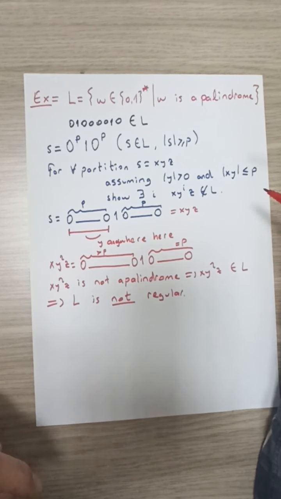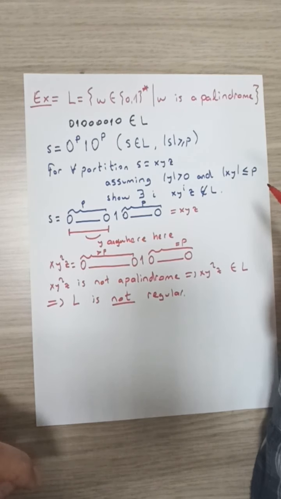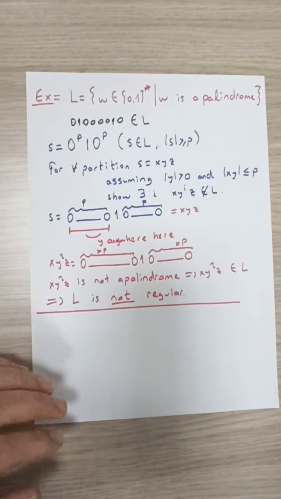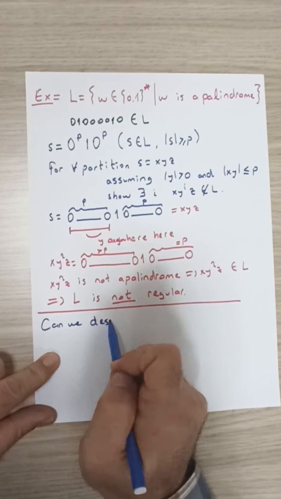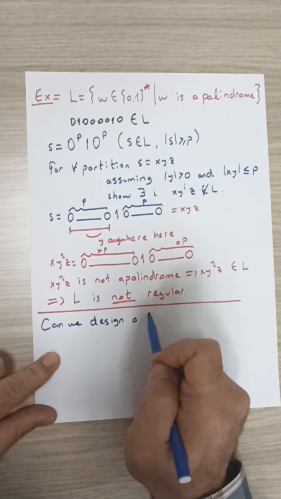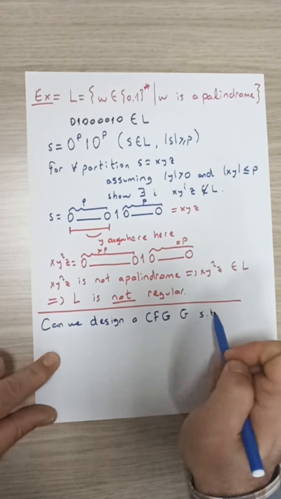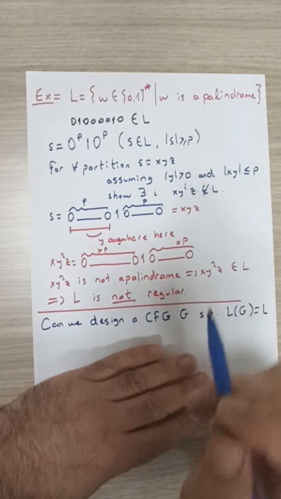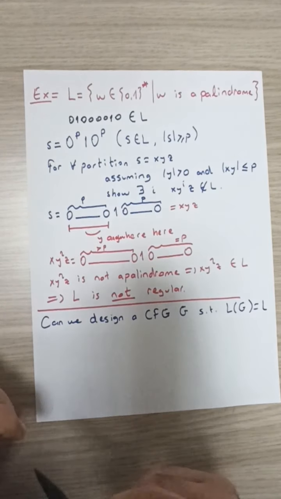To see this, we will try to see whether we can design a context-free grammar that generates such a language L. So, can we design a context-free grammar G such that the language of the grammar G is equal to this language L? How to design such a grammar?